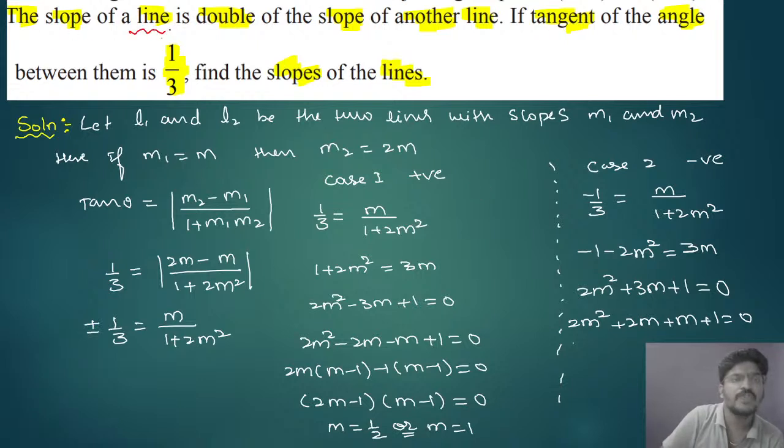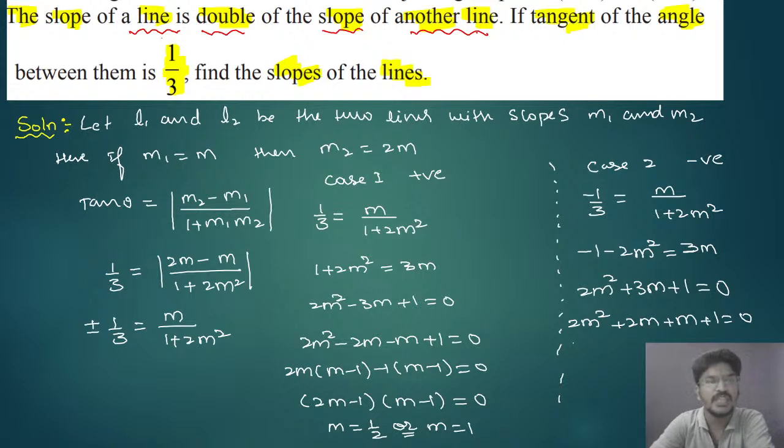If the slope of a line is double the slope of another line, what is the meaning of this? Please understand it.